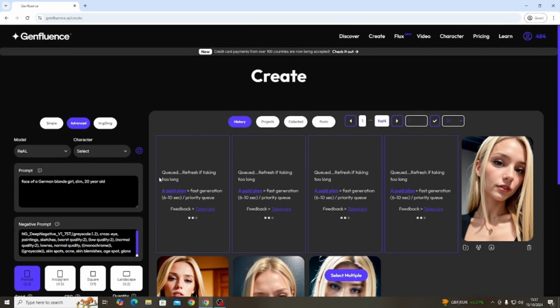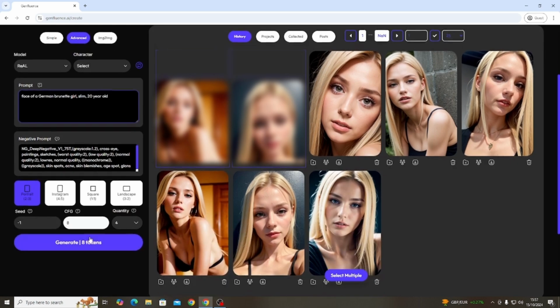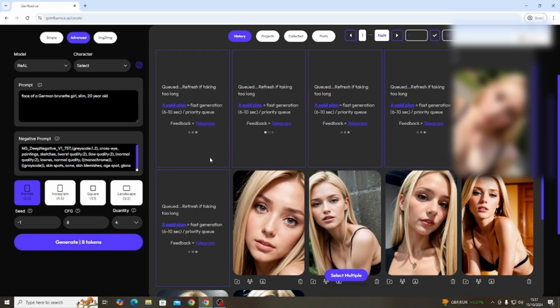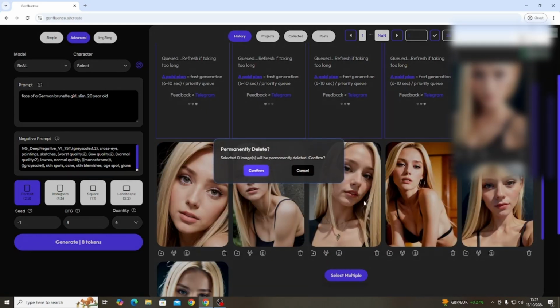When you find out what you like, maybe you don't want a blonde girl, maybe you want a brunette, so I'll get a brunette option here. Just generate them. As you can see, there are loads of options here. We're going to delete that picture because it's a bit, you know.